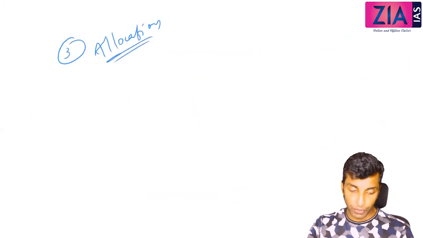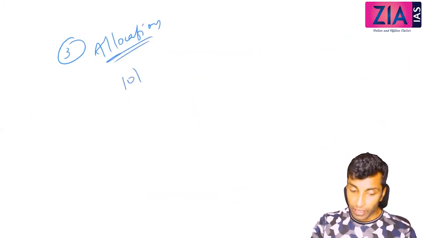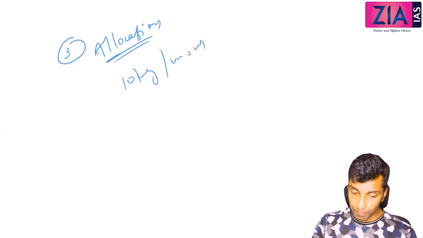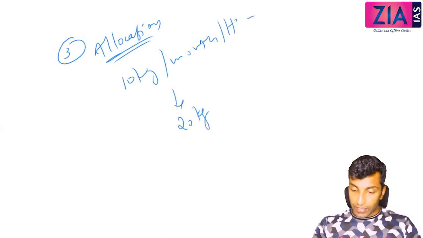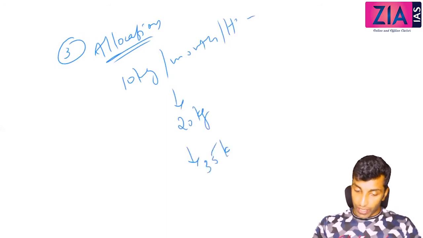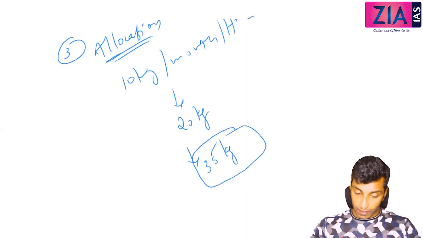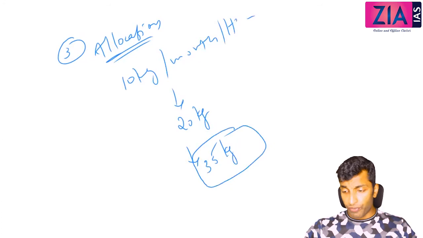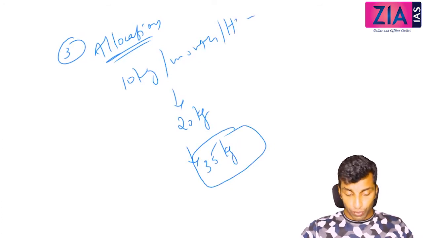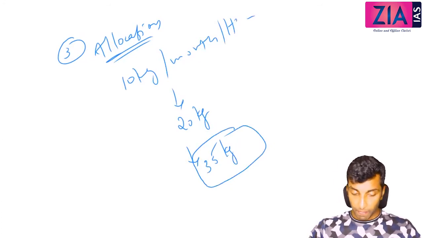One more point that is related to allocation. Allocation under PDS, initially, was 10 kilogram per month per household. It was increased to 20 kg later, and further increased to 35 kg. So this is the current allocation. And the wheat and rice ratio varies between states.